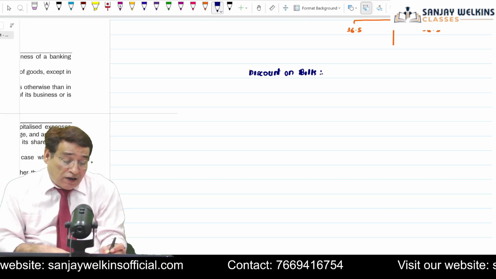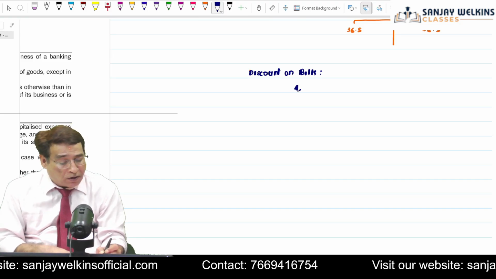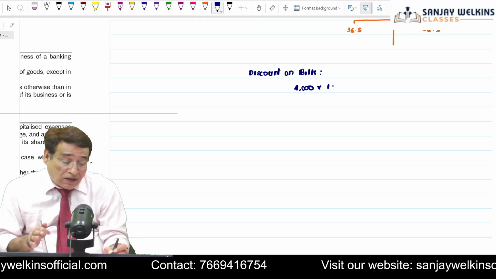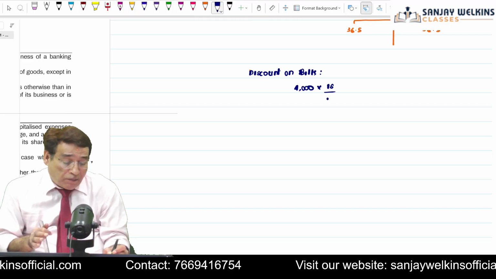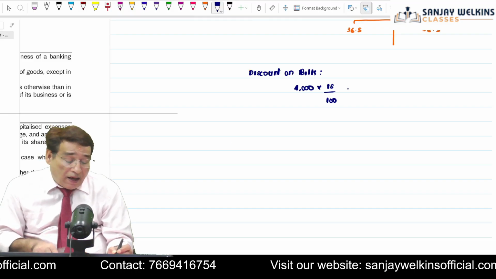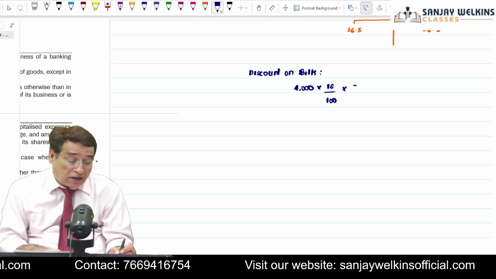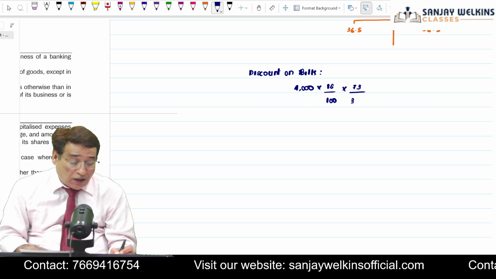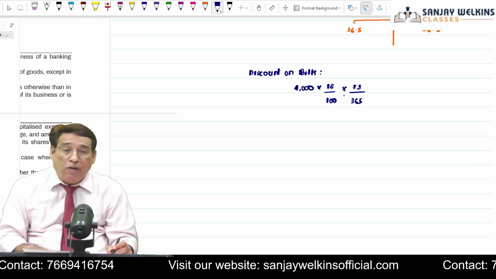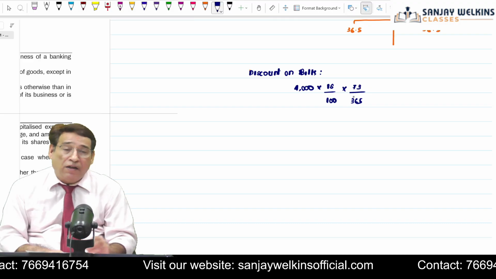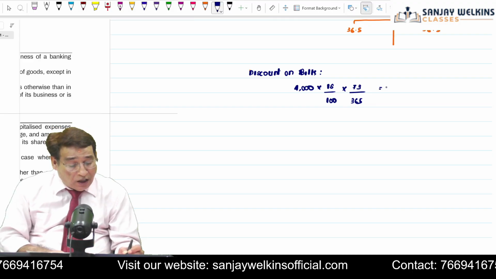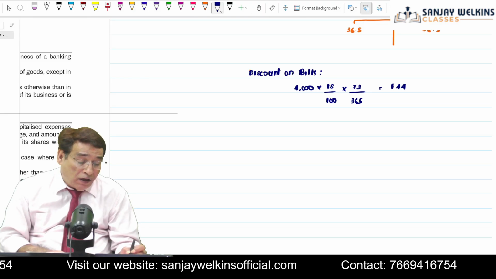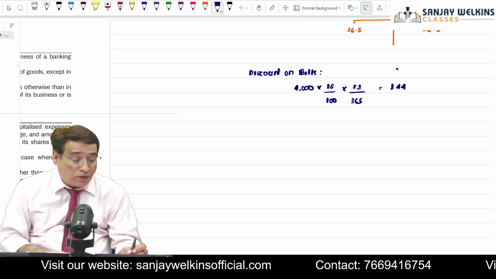So the bank will earn an income of this much: 4,000 crores, into 18%, since the bank has discounted these bills at the rate of 18%, and these bills have been discounted 73 days prior to their maturity. So we will compute the discount in this manner: 4,000 into 18% into 73 days divided by 365. Is it clear to you? So it will be equal to 144 crores. No doubt the bank has earned a discount income of 144 crores. No doubt about that.